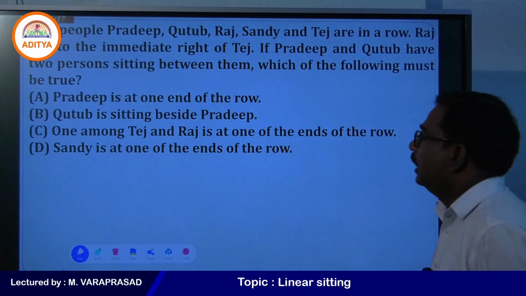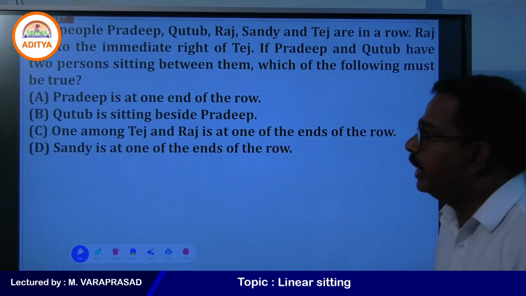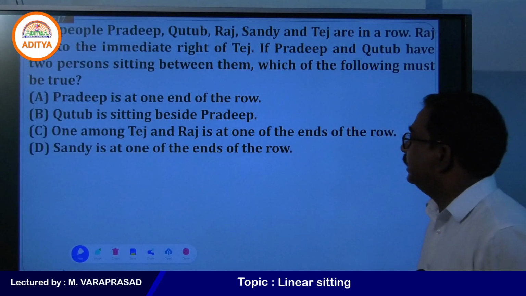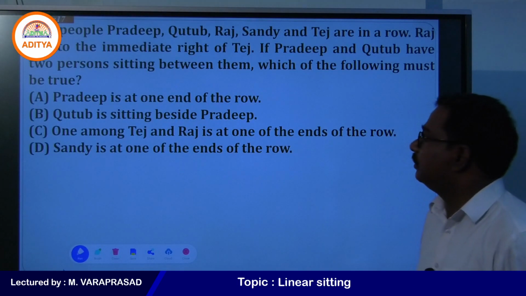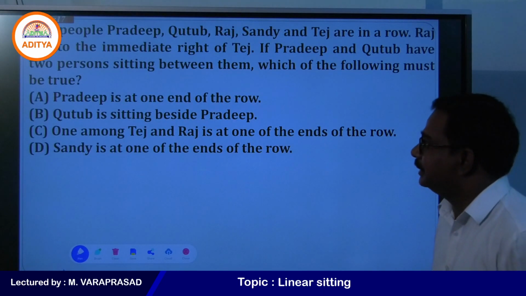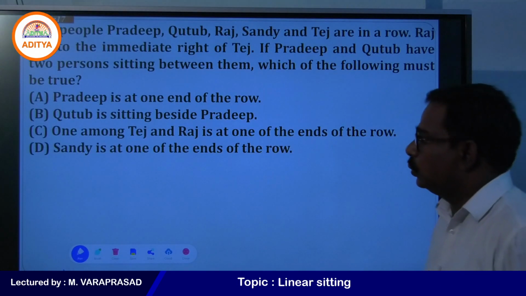Check once and see what answer you get. 5 people, Pradeep, Kutub, Roz, Sandy and Tez are in a row. Roz sits to the immediate right of Tez. If Pradeep and Kutub have 2 persons sitting between them, which of the following must be true?